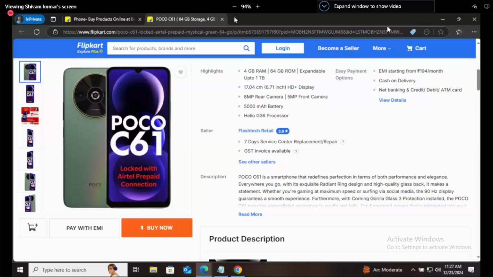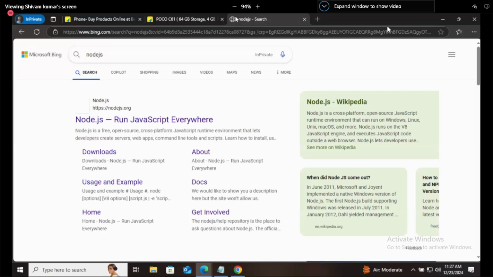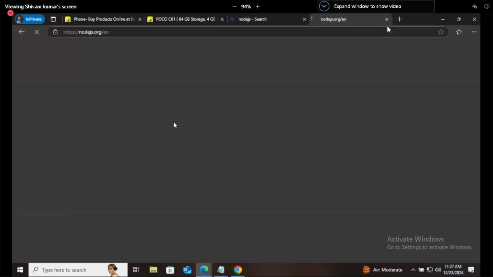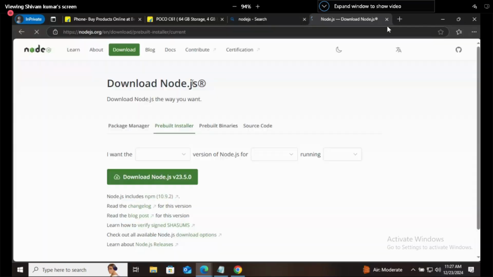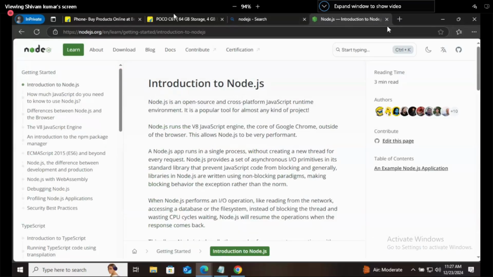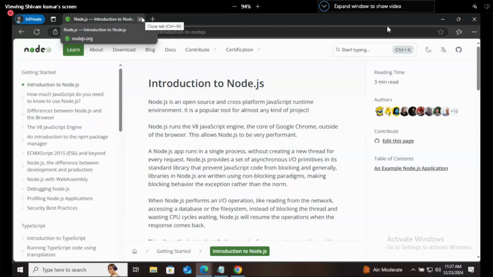Now I will show you the website of Node.js that we are going to use in this particular course. So once you go to Node.js, this is the website of Node.js, right? For TypeScript also we have installed Node.js, JavaScript's runtime.